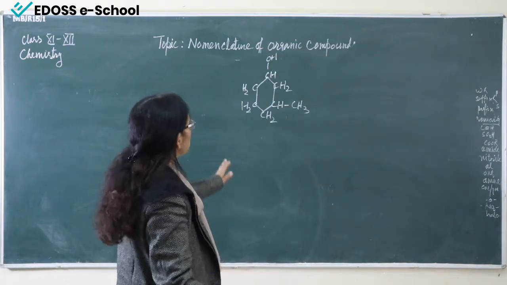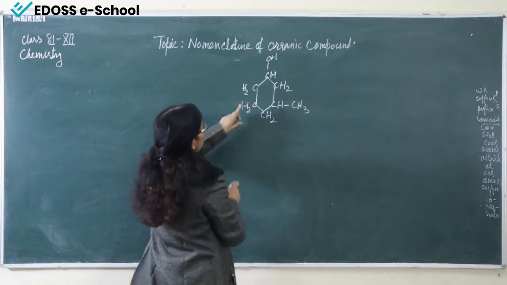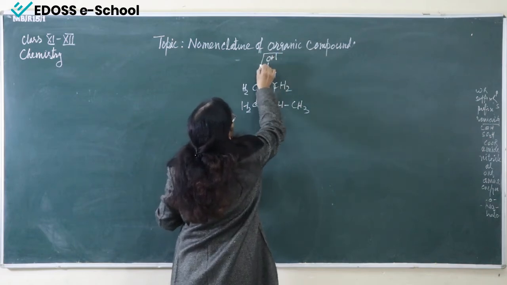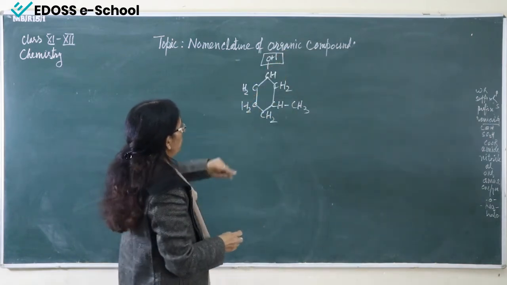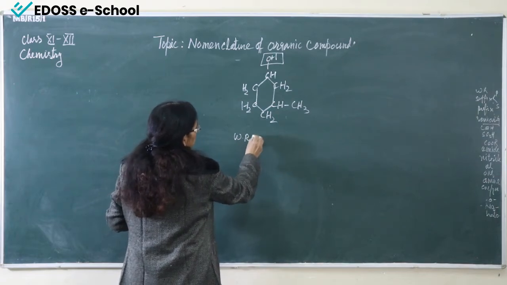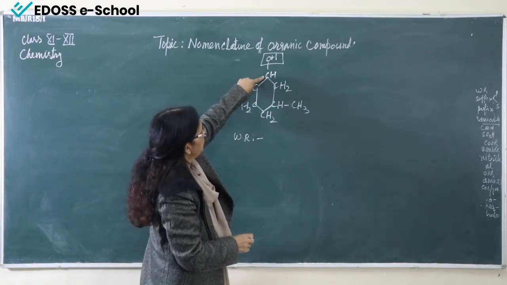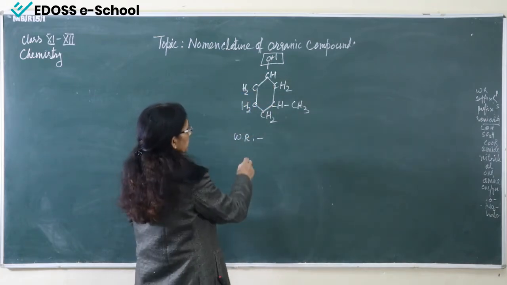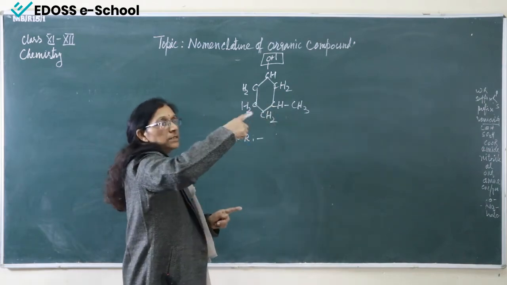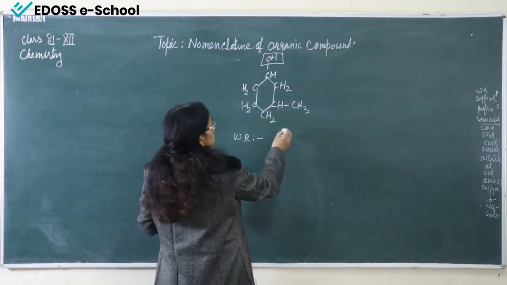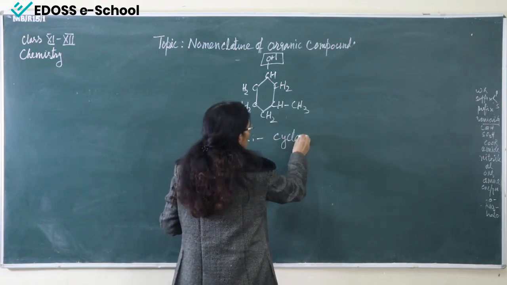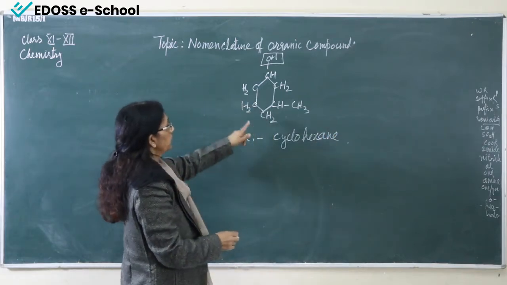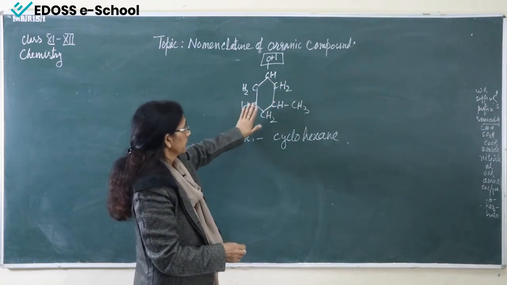Now see, in such type of compound, we have to start from here because our OH group, that means the functional group, is present here. So first thing, the word root. What is the word root? We will start numbering from here: 1, 2, 3, 4, 5 and 6. Because this is in the ring, this will be cyclohexane. The word root is cyclohexane.